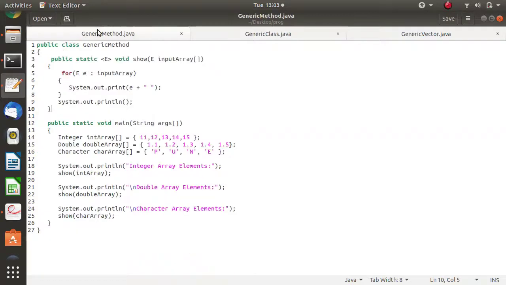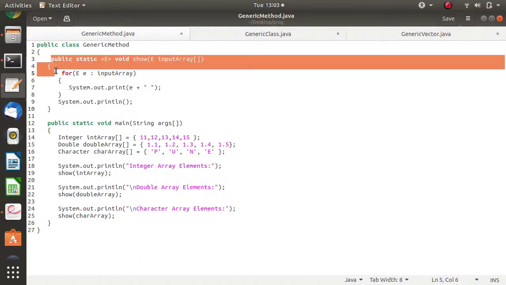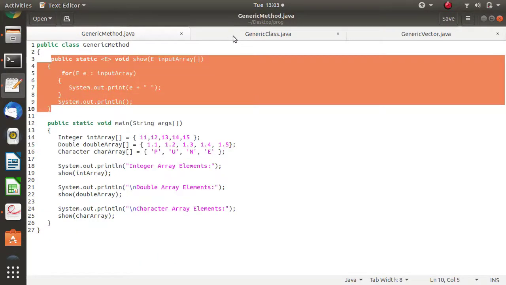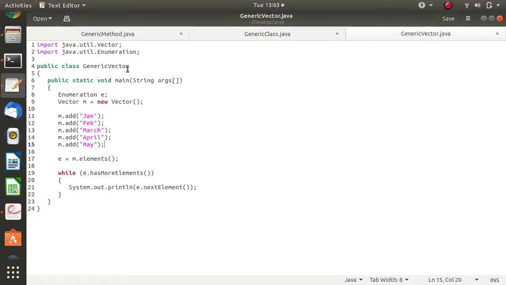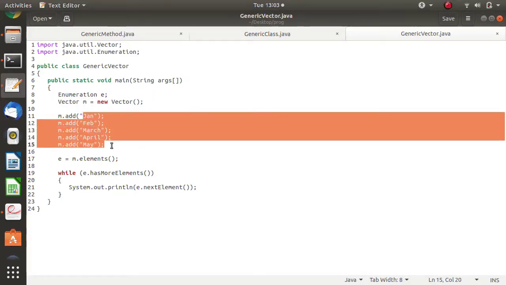See, in the previous example we used generics for a method. Here we have used generics for a class. Now, we can also use generics for the standard classes, but in the Java library those classes should be defined with a generic type. For example, this is an example for Vector. For Vector we define one variable and add some values: Jan, Feb, March, April and May.